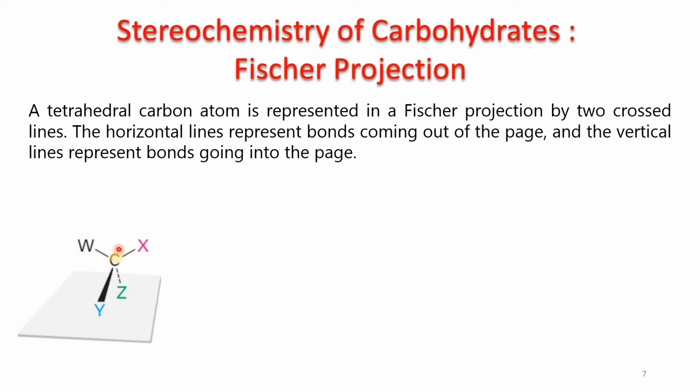So this is a tetrahedral carbon. Okay, and tetrahedral carbon is not planar. It has 4 bonds. The 2 bonds with W and X are in one plane, and these 2 bonds Y and Z are the outer. So we can consider the Y, Z and C are in one plane and W and X are out of the plane. So the maximum 3 atoms will be in the plane in a tetrahedral carbon, including the central carbon. So any 2 out of W, X, Y, Z and a carbon will always be in a single plane.